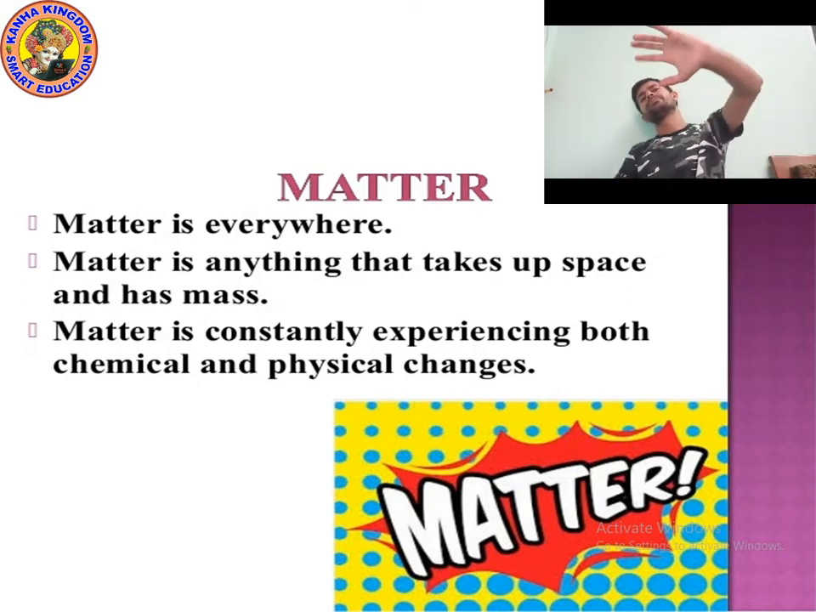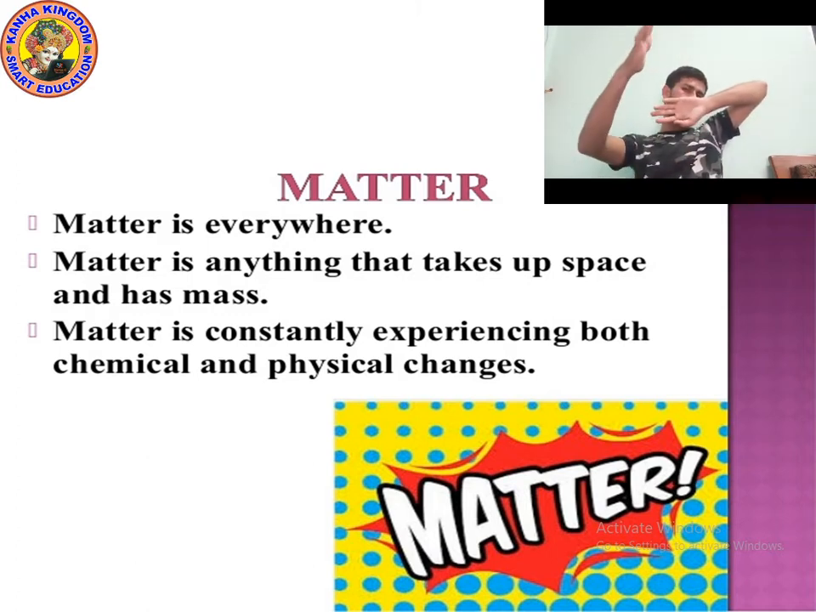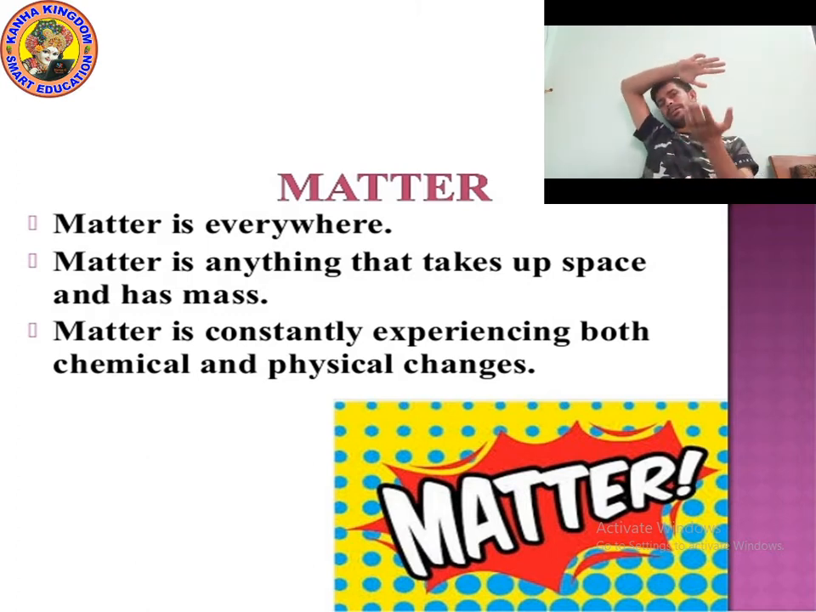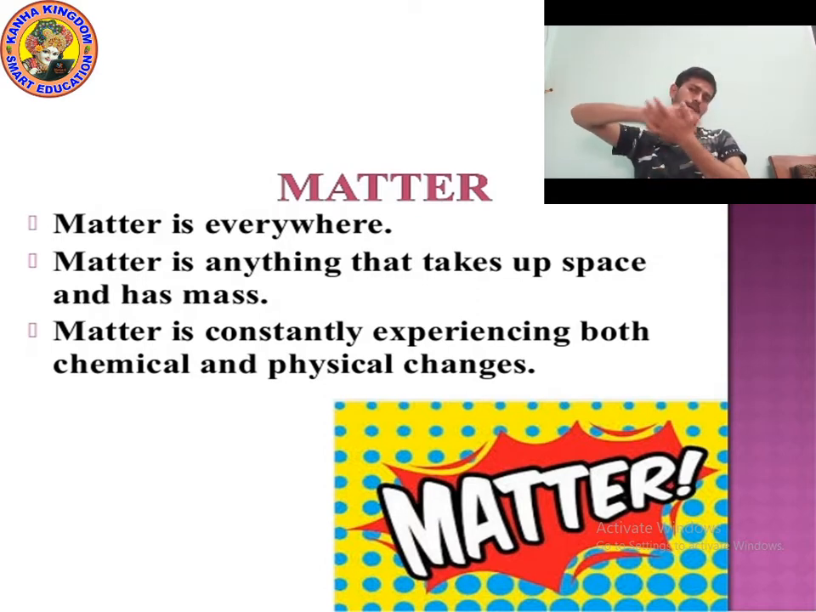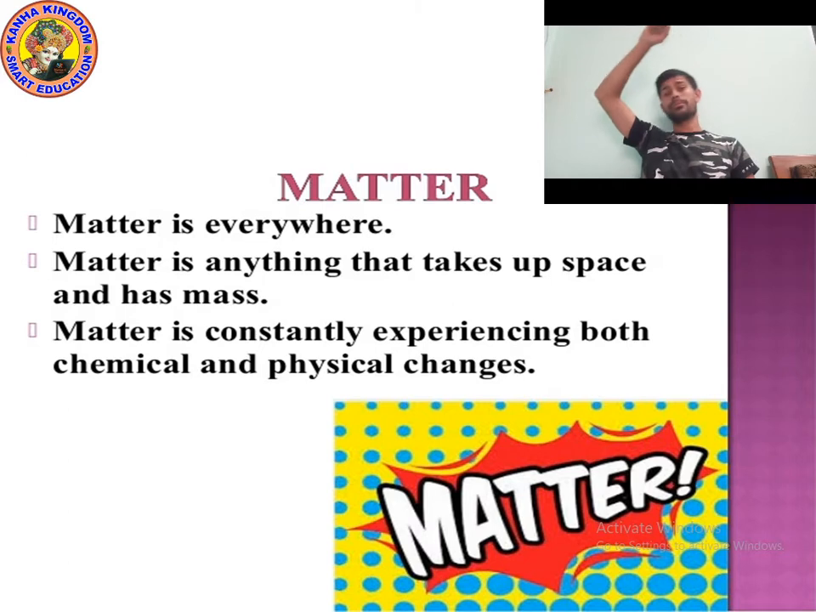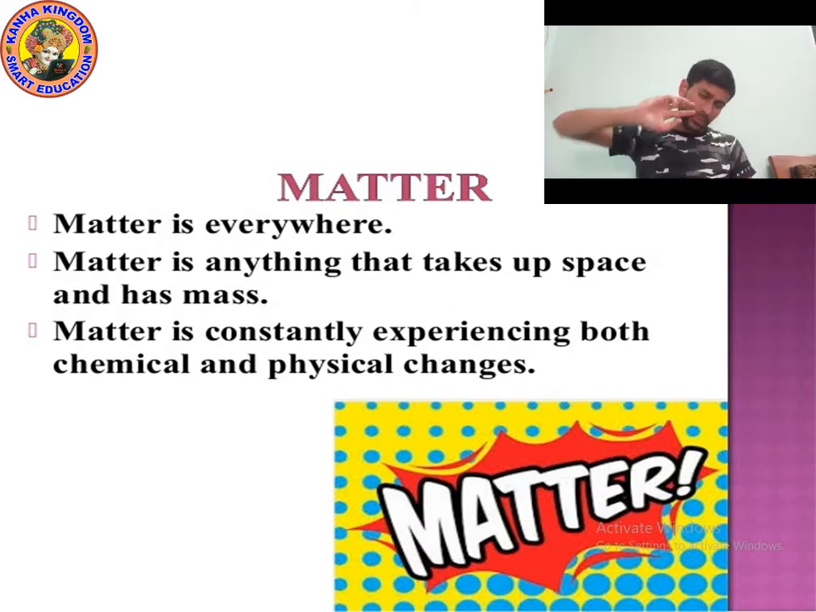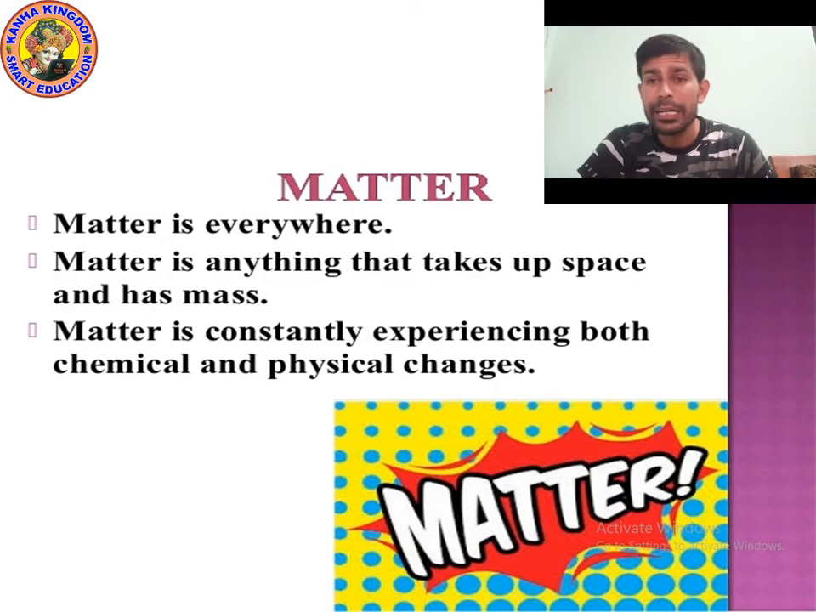Now look at my hand. It is empty. I bring my second hand and put it on it. What happened? The right hand covered the empty space of the left hand. It means my right hand is matter. So matter is anything which occupies space and has mass. What is the meaning of mass? Mass tells us how heavy or light an object is.